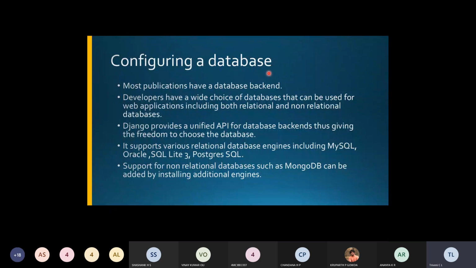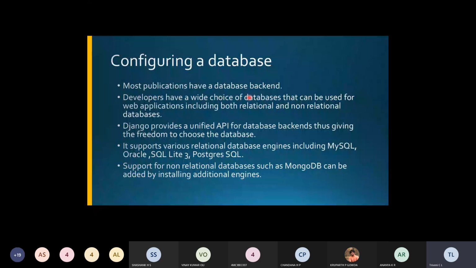You have to configure the databases. For this newly created Django project, the application and the Django project that you have created, you require a database backend. All the applications created using the Django framework will have a database backend, and we will have much choice, right? Most of the applications will have data in there, and we'll have much choice which you can include itself here.